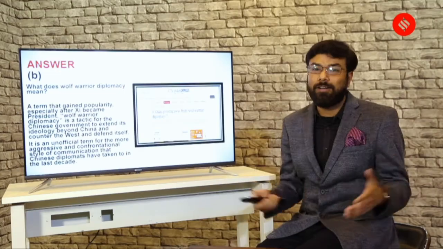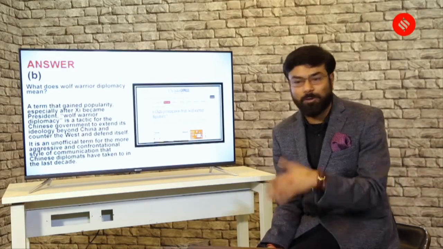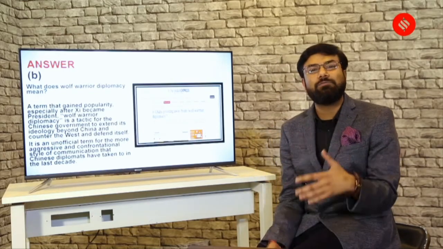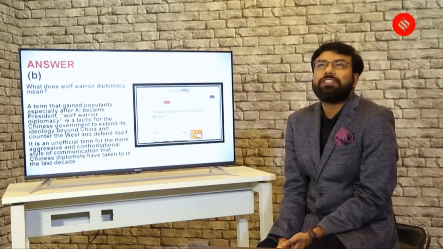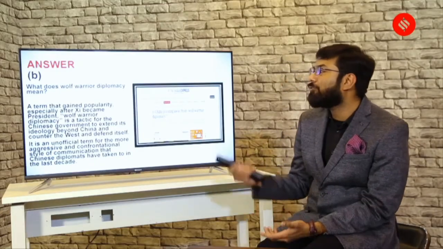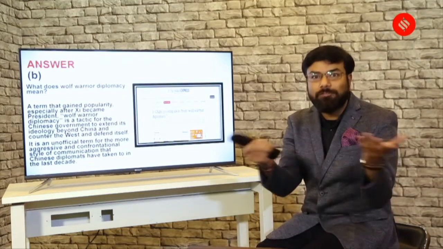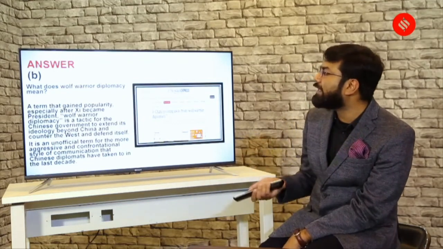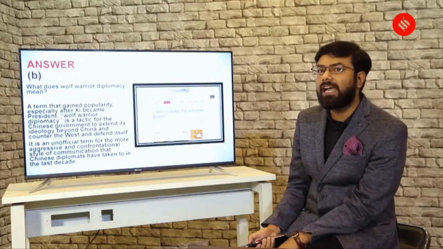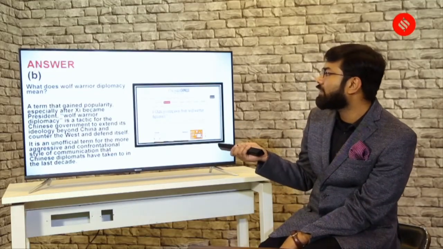Maybe you can discuss among your groups or in the chat box what it is about. Do you know some interesting fact about this wolf warrior diplomacy? Let me know, and let your fellow aspirants know about it. Do read this article. You can also go into the archives of the Indian Express to know about this term more.